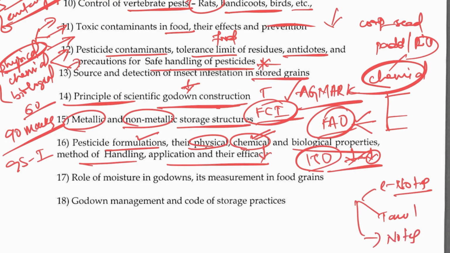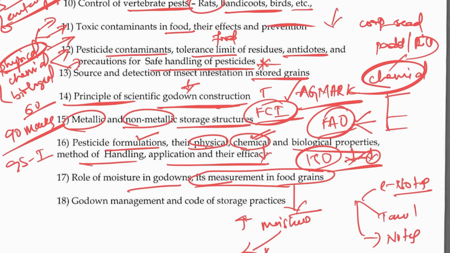Role of moisture in godowns, its measurement in food grain. See, one of the most important quality parameters is moisture level. When high moisture level is there, automatically mold will form. Mold is nothing but fungus, right? The moisture itself attracts so many diseases. Fungus is one aspect, and bacteria also grow, so it becomes unfit for consumption.